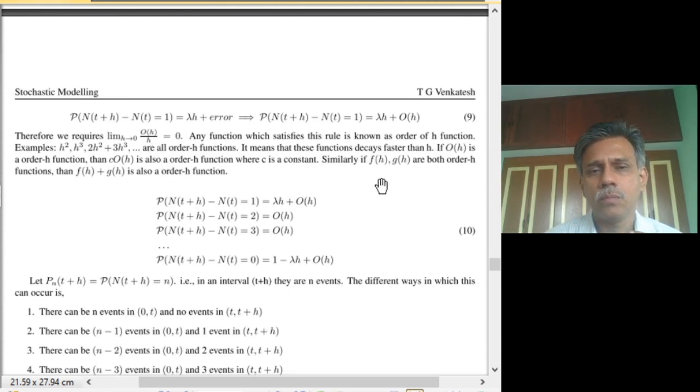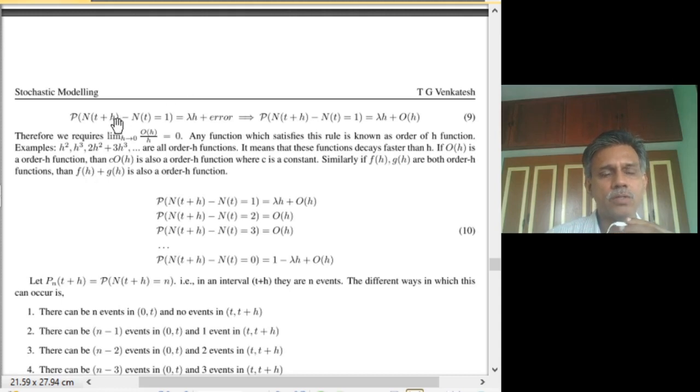It is also trivial to look at some other properties of order h functions. If f of h and g of h are two order h functions, their sum will also be an order h function, because in the limit h tends to 0, the limit of f of h plus g of h can be written as the limit h tends to 0 of f of h plus the limit h tends to 0 of g of h. Each becomes 0 in the limit, and therefore their sum is also order h. And then a constant times an order h function is also order h, and so on.